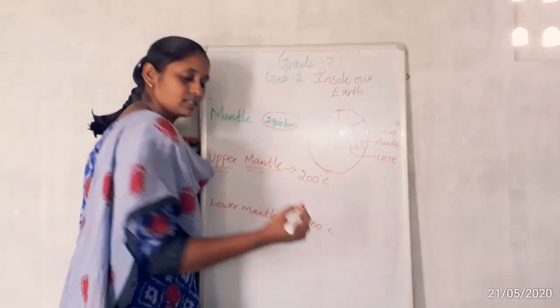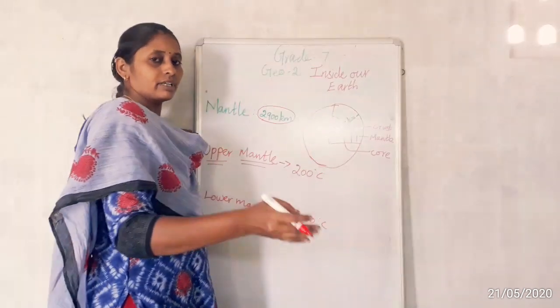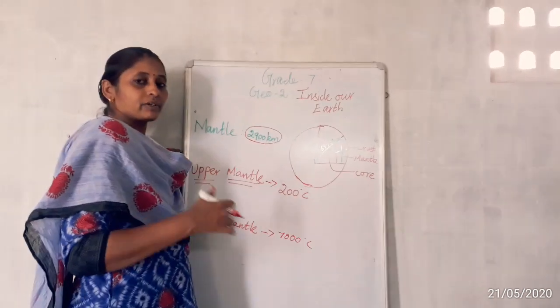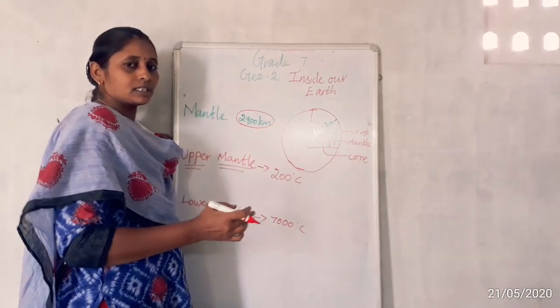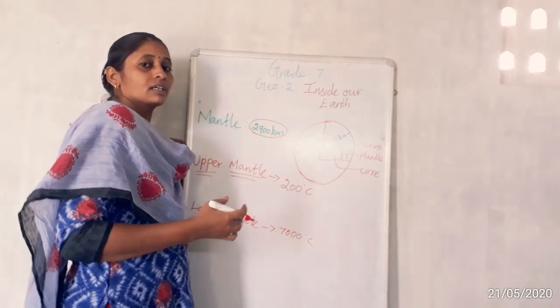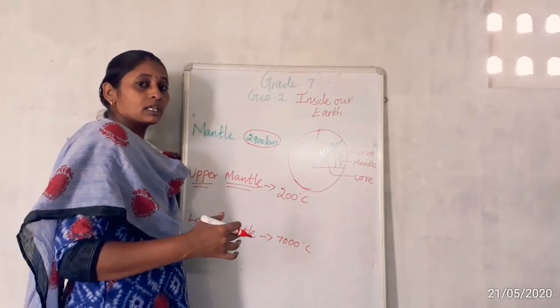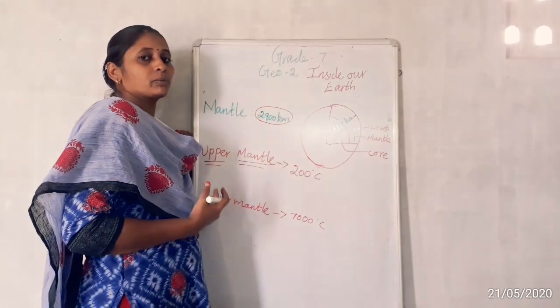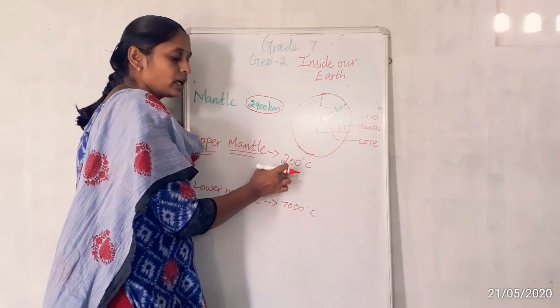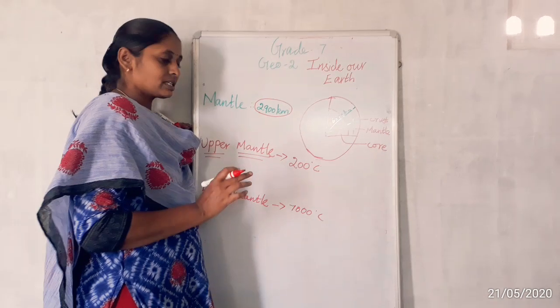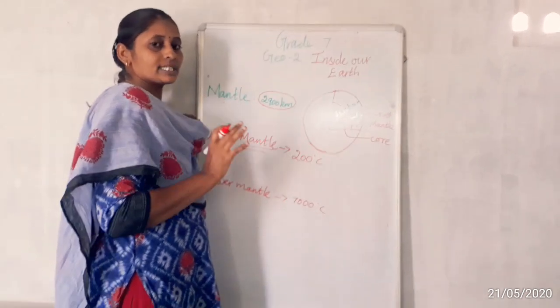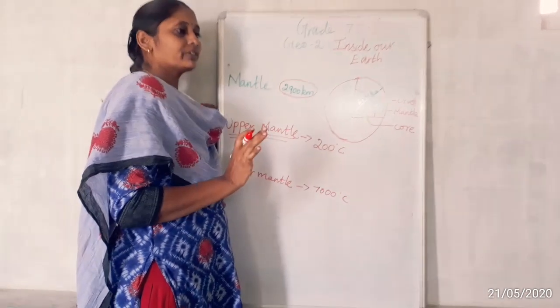Just imagine, nowadays every day the weather is 31 degrees Celsius or 32 or 33 degrees Celsius, and we hear that in the news every day. We are not able to bear this heat. Suppose it is 200 degrees Celsius, it's unbearable heat. That's why I said if we try to go inside the earth, it's very difficult.